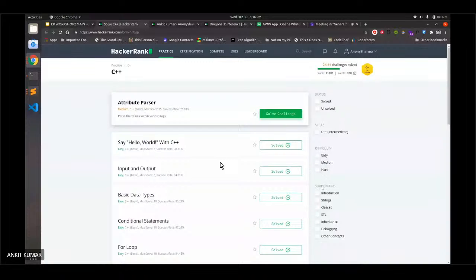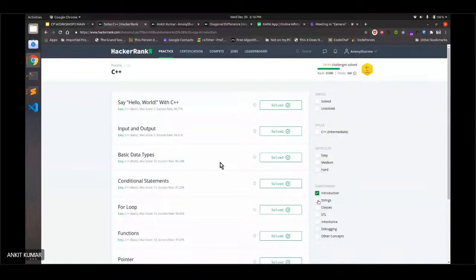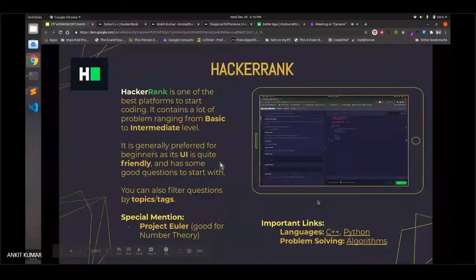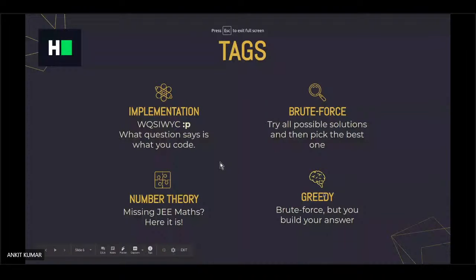You can also sort problems on the basis of tags. Like if you want to solve the basic problems, you click on introduction, and all the problems related to introduction will be listed in front of you, and you will be able to solve them. And similarly, strings and else. So to start with, we are discussing four major tags, and the tags are implementation, brute force, number theory, and greedy. So implementation is, as the word suggests, what the question says is what you code.